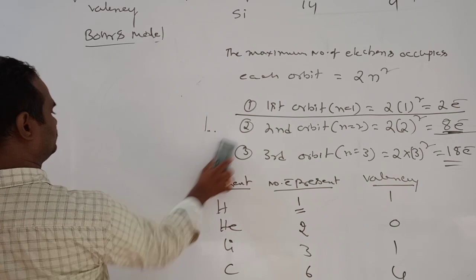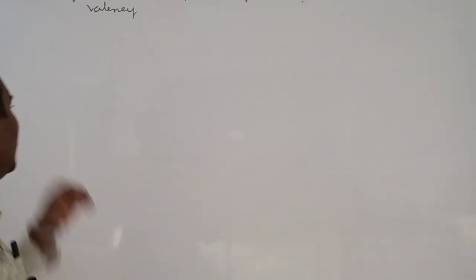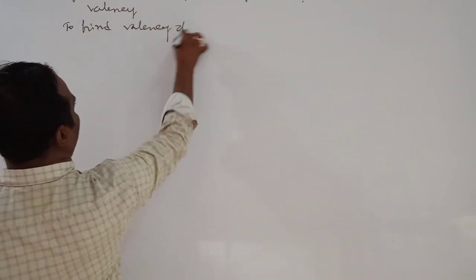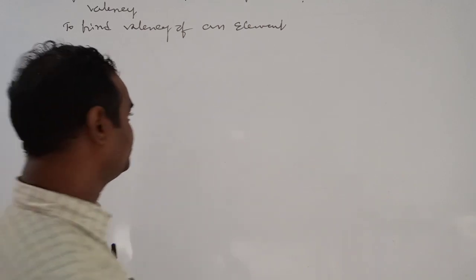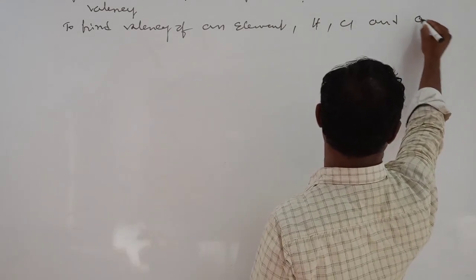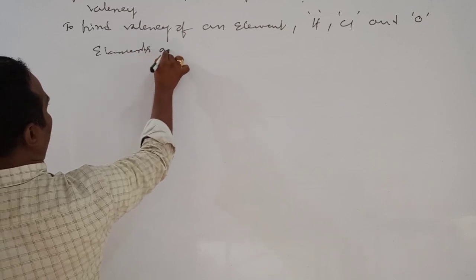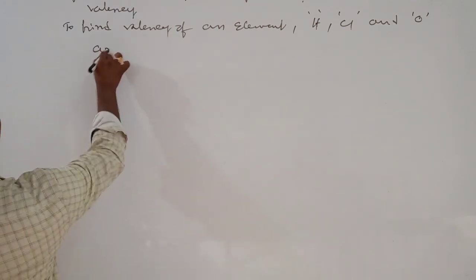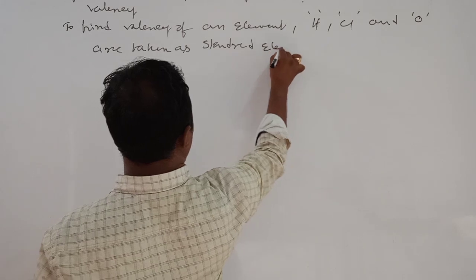Next, to find the valency of an element: hydrogen, chlorine and oxygen are taken as standard elements.